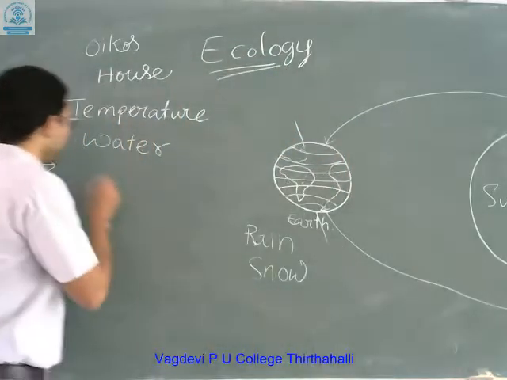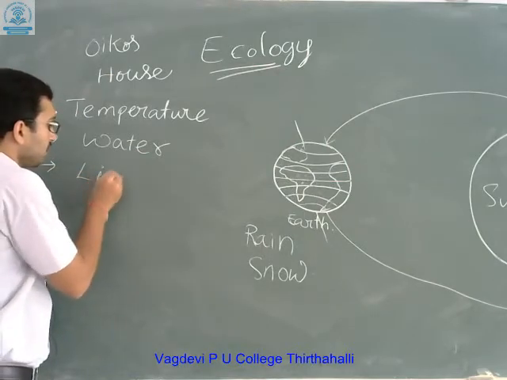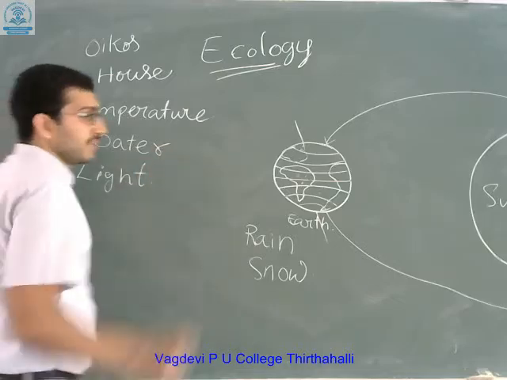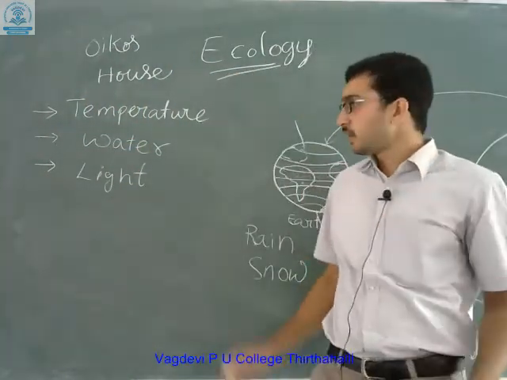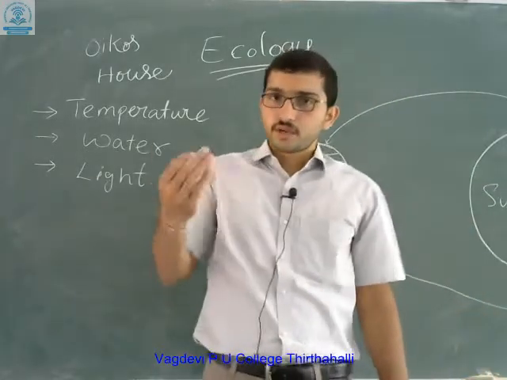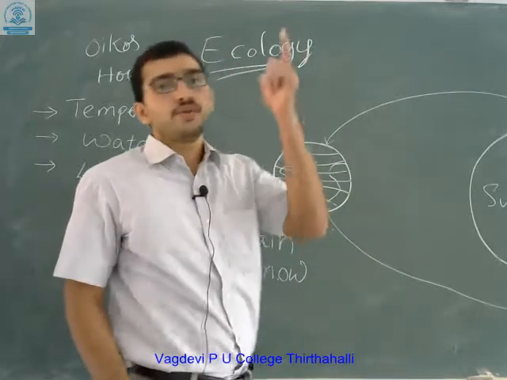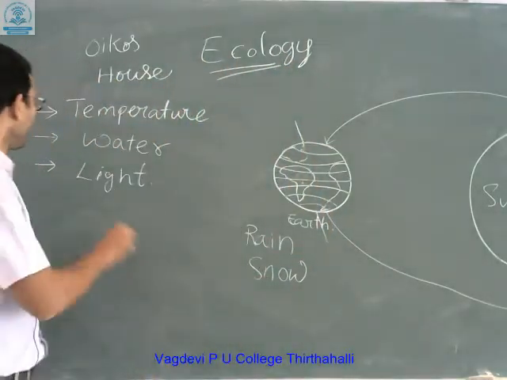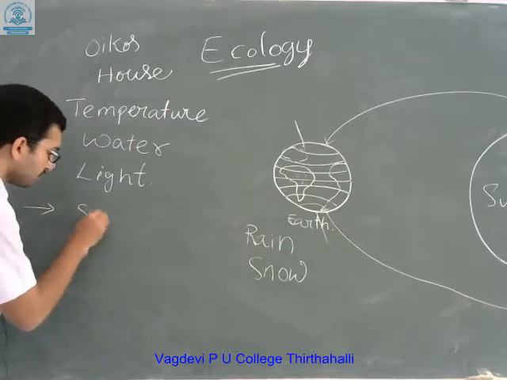Now we are going to discuss what are the main features which are involved in the variation in the habitat. We are coming from the organismic level. Next we have seen the communities, populations, and ultimately the biomes. Now next to the light, what you are going to see is the soil.